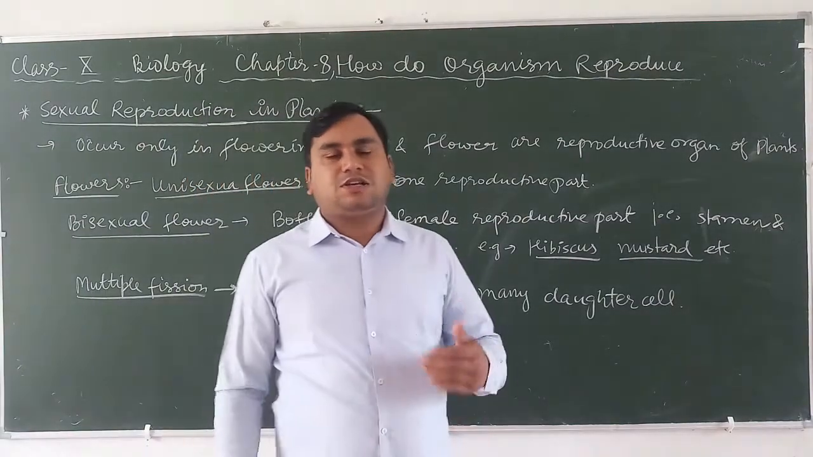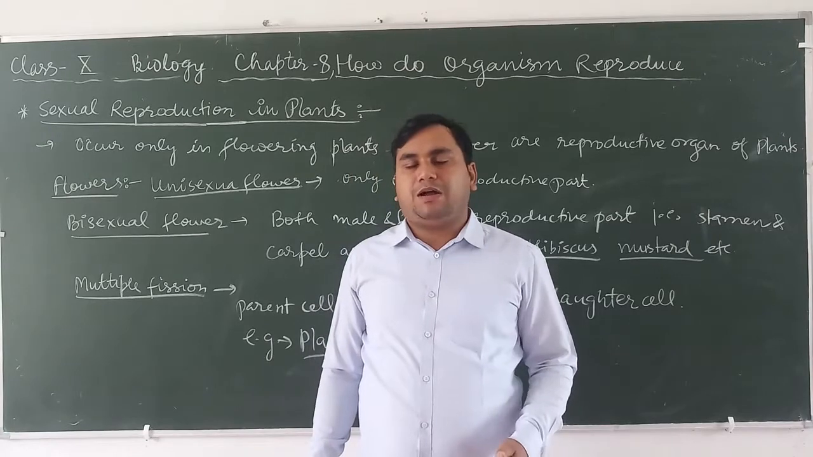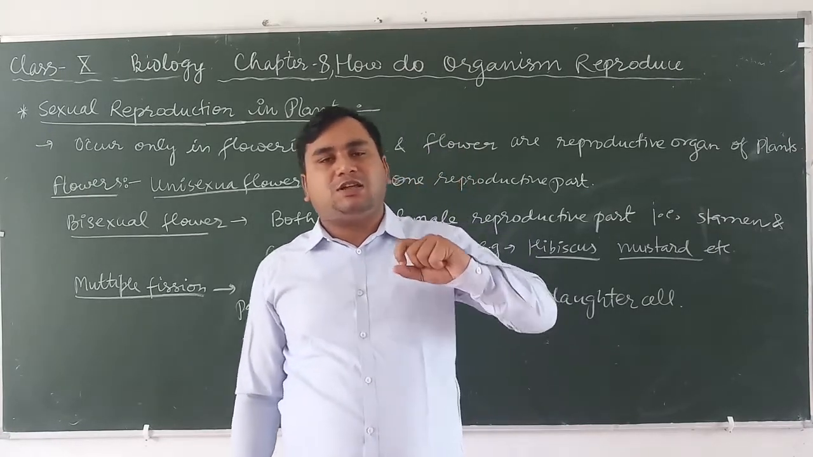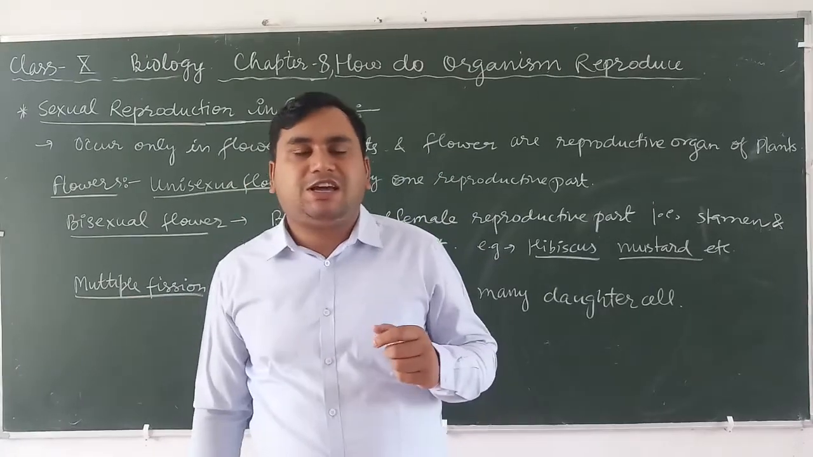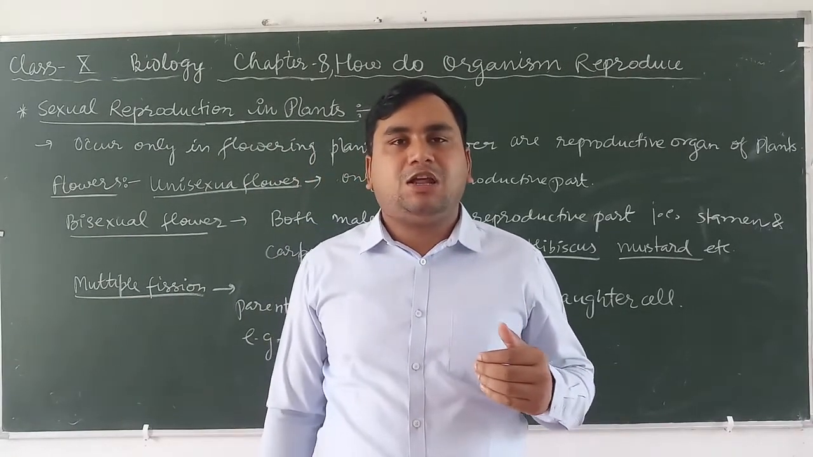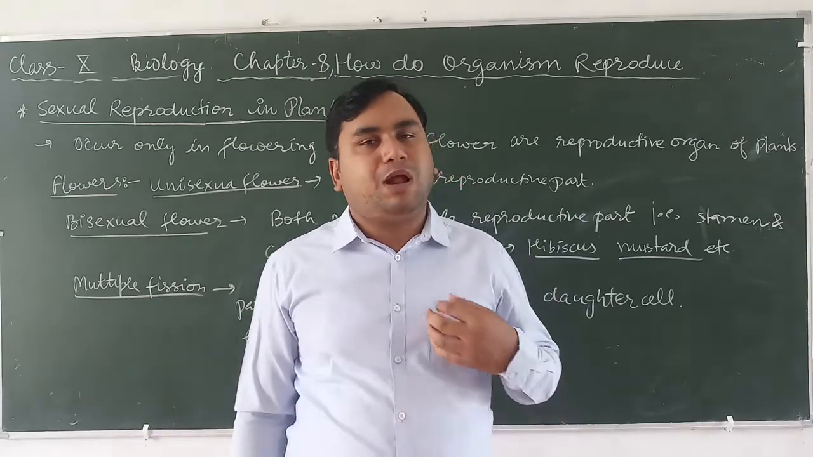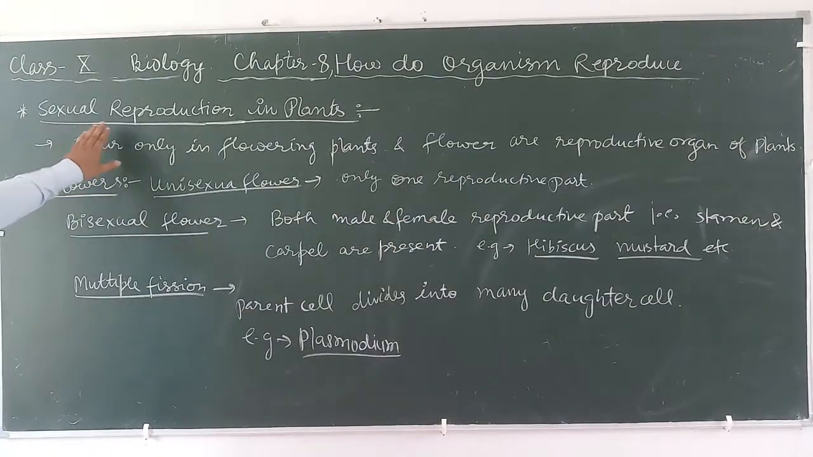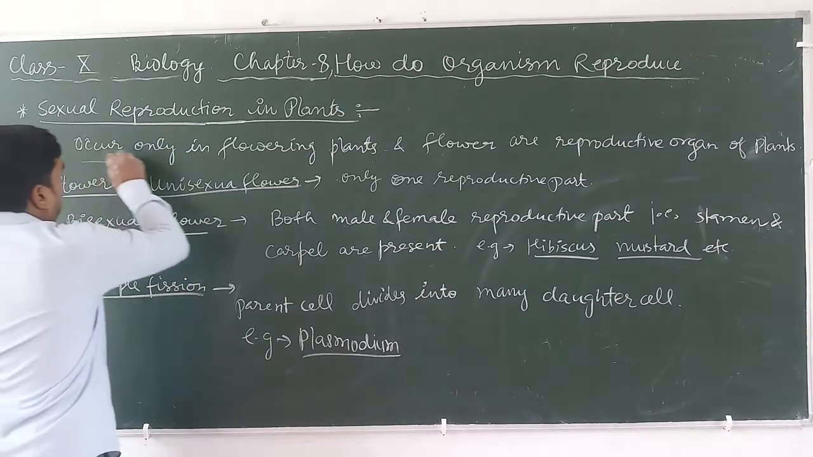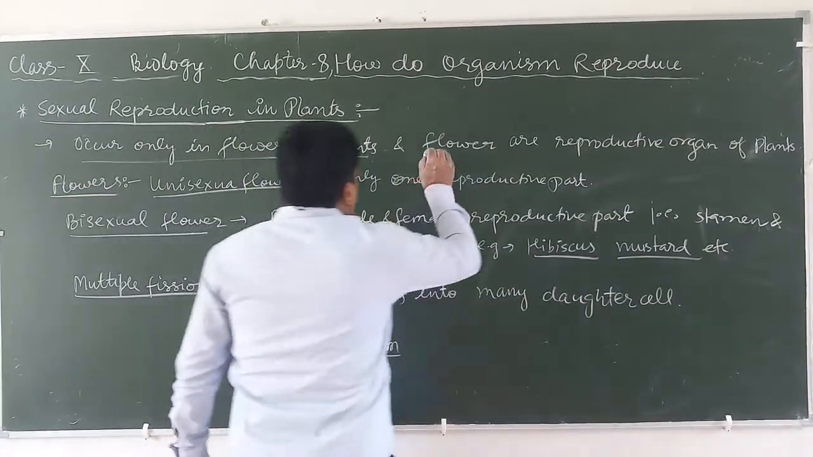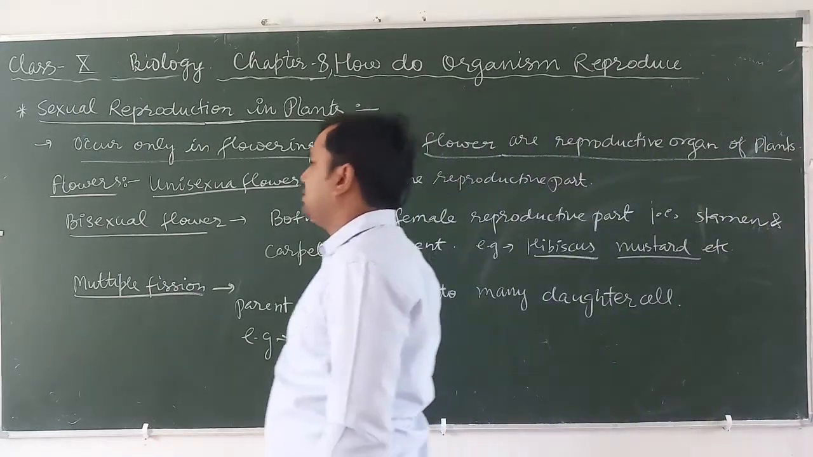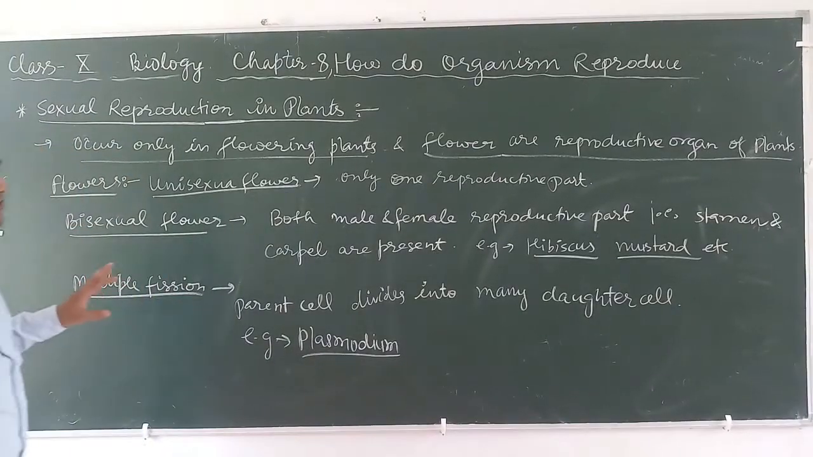Next topic, sexual reproduction in plants. Mostly sexual reproduction takes place in flowering plants. So we can say flowers are the main reproductive part of the plant. Sexual reproduction occurs only in flowering plants, and flowers are the reproductive organs of plants.